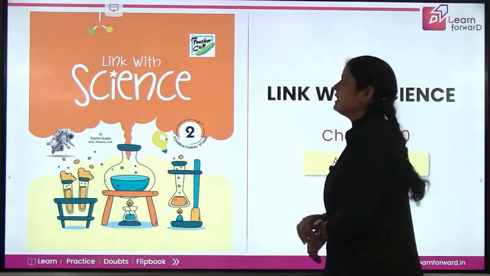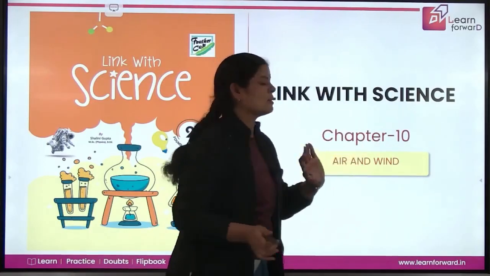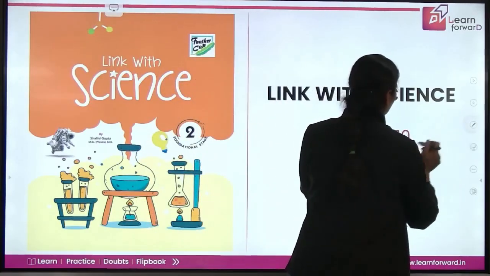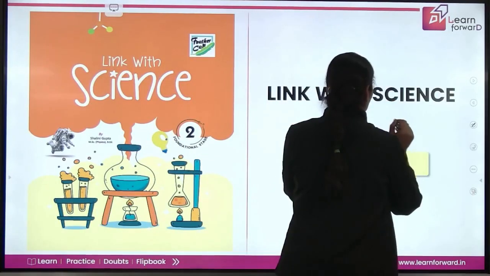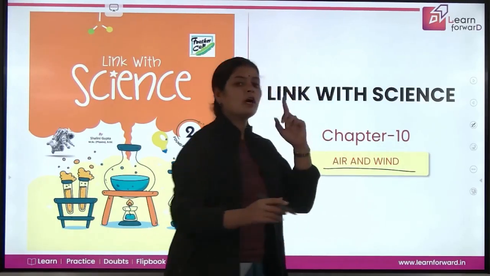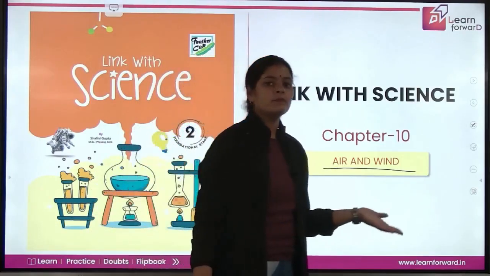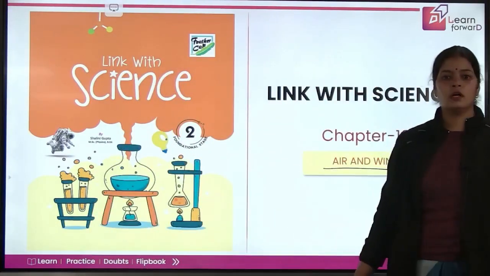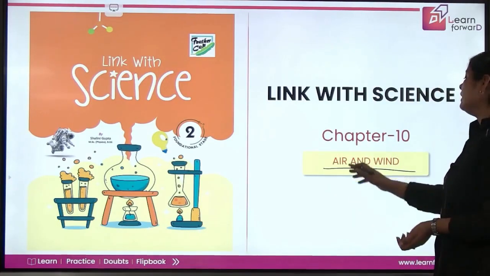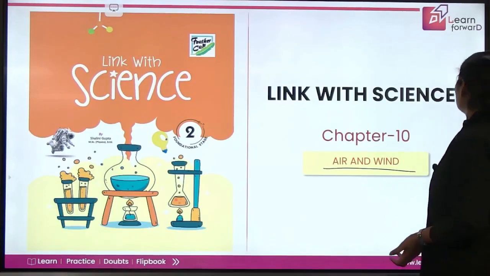We are doing science with this book Link with Science by Feathercap. Students, today this is our chapter number 10 and in this chapter we are going to learn about air and wind. Again very important. Why? Because in our previous lesson we have covered water. This was again a type of natural resource that we need for survival. Air and wind again is a type of resource that we use to survive.